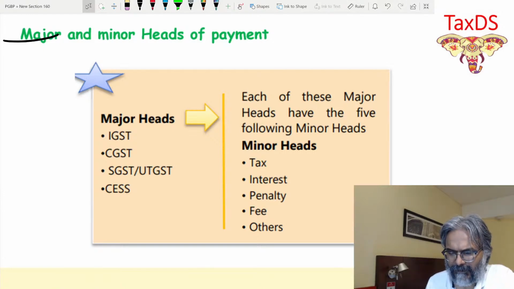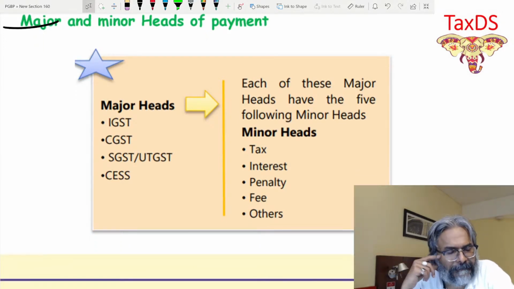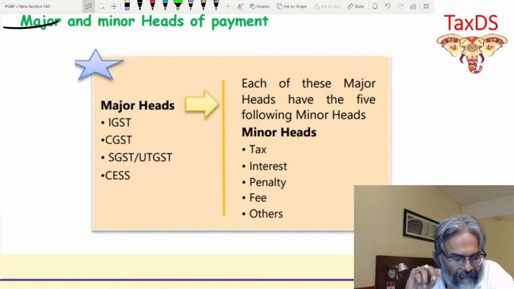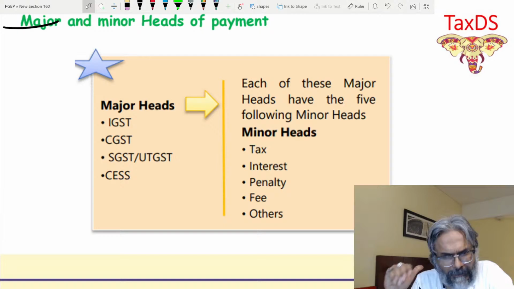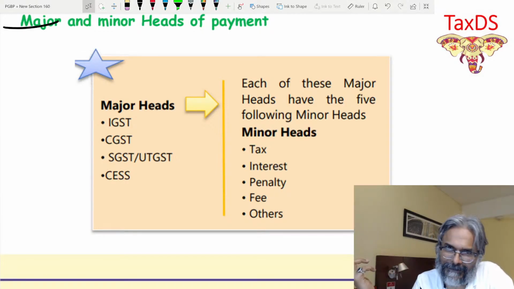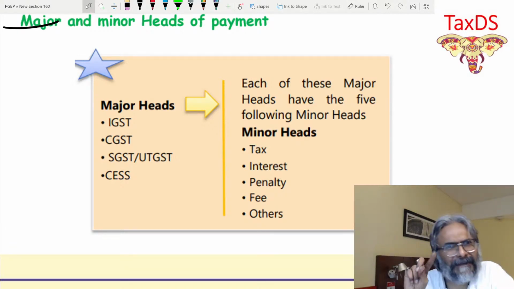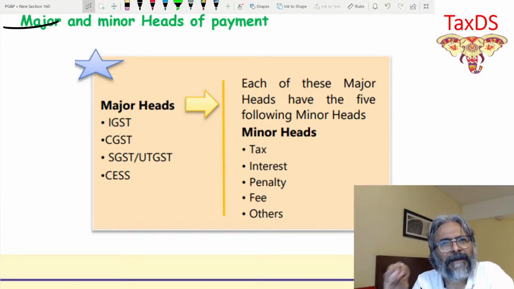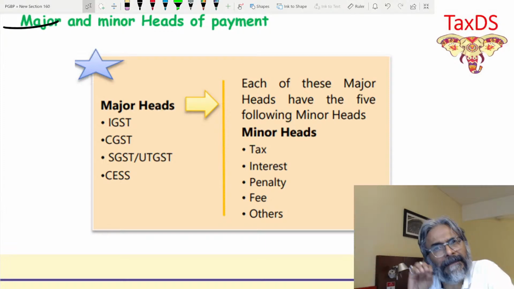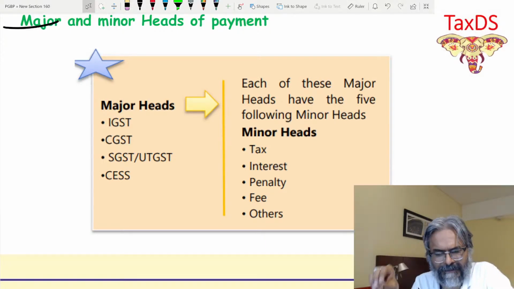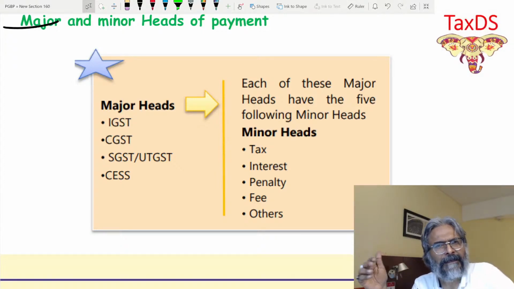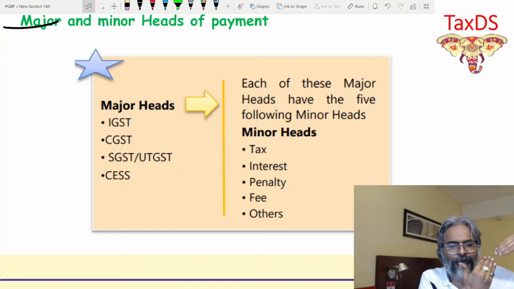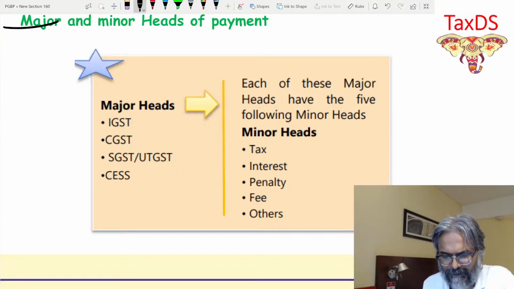You don't have to copy down everything. It is already there here. Now, major head and minor head, students, if you see it very carefully. Now, what is exactly it? Major head means, students, you have to pay under the IGST; there is tax, penalty, interest under the IGST Act. Under the CGST Act also there is tax, penalty, interest and other payments. Under the SGST or UTGST Act, there is payment of tax, interest and penalty. So that respective Act becomes your major head.